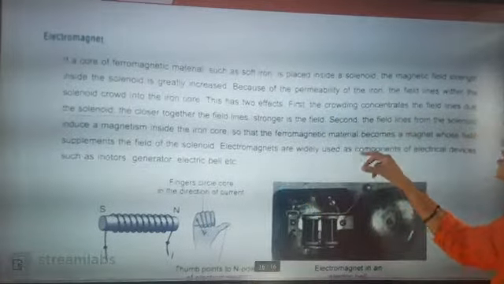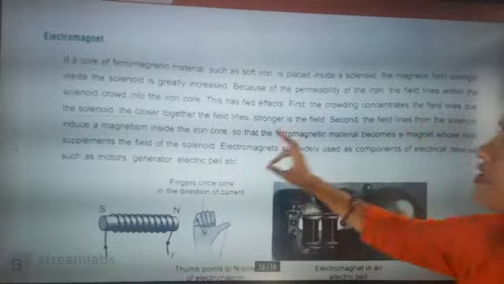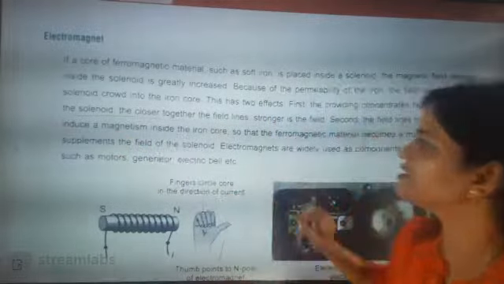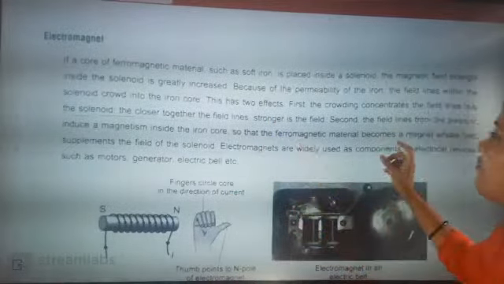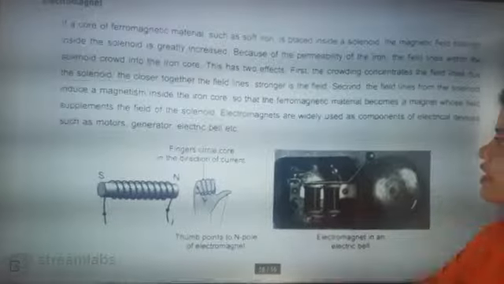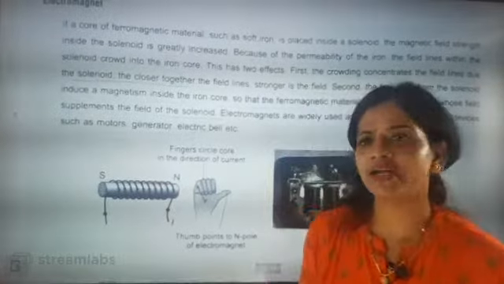Second, the field lines from the solenoid induce magnetism inside the iron core, so that the ferromagnetic material becomes a magnet. You know iron is called a ferromagnetic material.